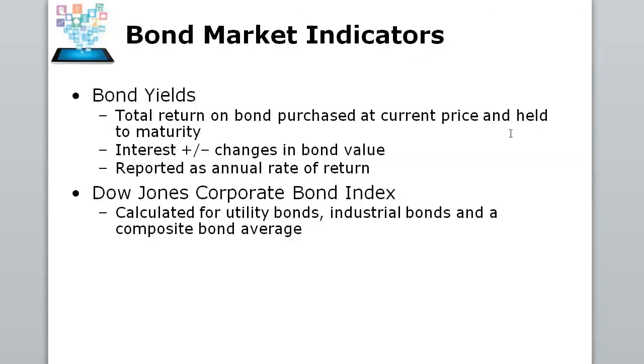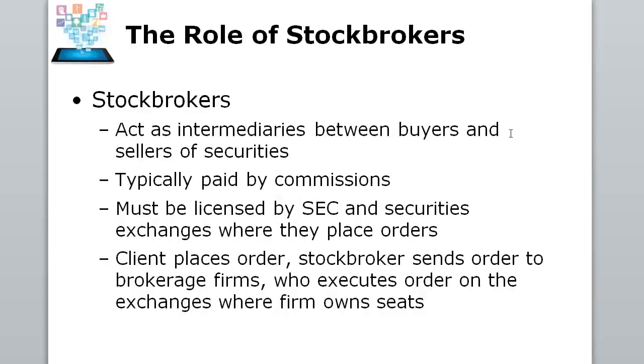Now, bond markets have their own indicators that will list bond yields for corporate, municipal, and junk or high yield bonds. So bond markets also have their indicators of price. There's a price at which you buy and sell a bond, and there's also the yield at which the bond is currently trading, which is related to the price.